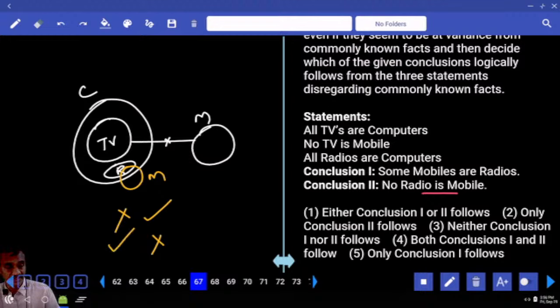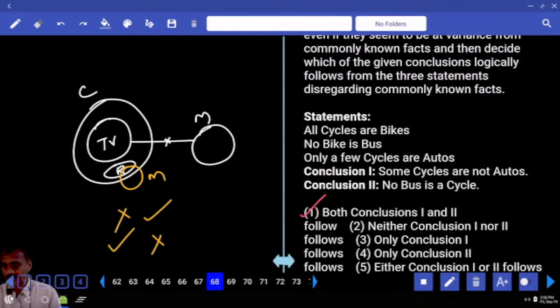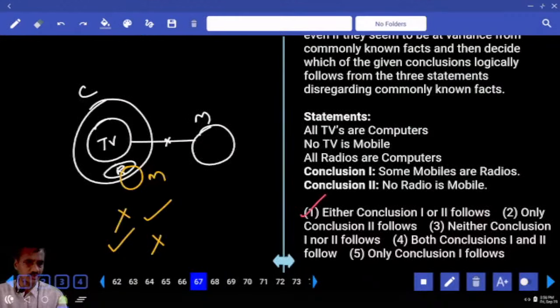Then what is your answer? Either one or two. Either one or two, choice one, question number 67. And 67, what is your answer? No radio, some mobiles are radio. Then next one. And question number 68.